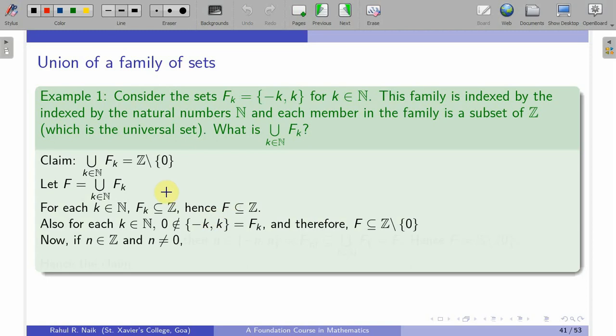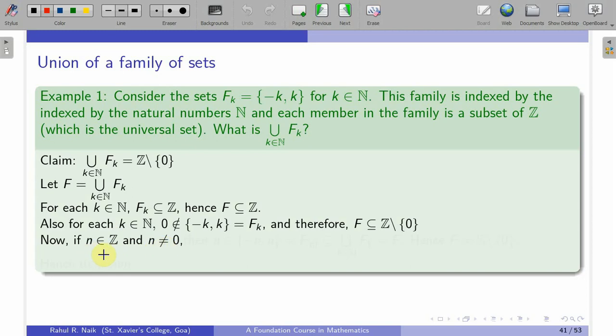Next, to prove the reverse way, what I'll do is take an element from Z which is not equal to 0, or I'll take an element from Z difference 0. So it's an integer and it is not equal to 0. Now what I need to show is that this n is in the union of fk. Now by definition of union of fk, it is enough to produce one such k in N such that n belongs to that fk. So what is that k that you can produce for this n?